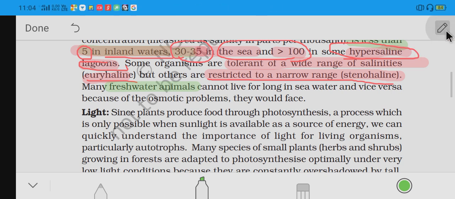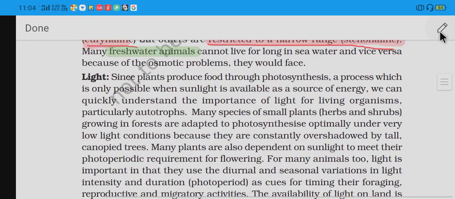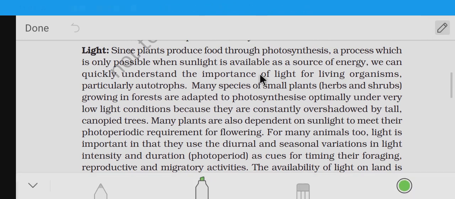Next, the important factor is light. Light is required for photosynthesis, as everyone knows. It is possible only when sunlight is present. Quickly understand the importance of light for living organisms, particularly autotrophs. It is important for living organisms.